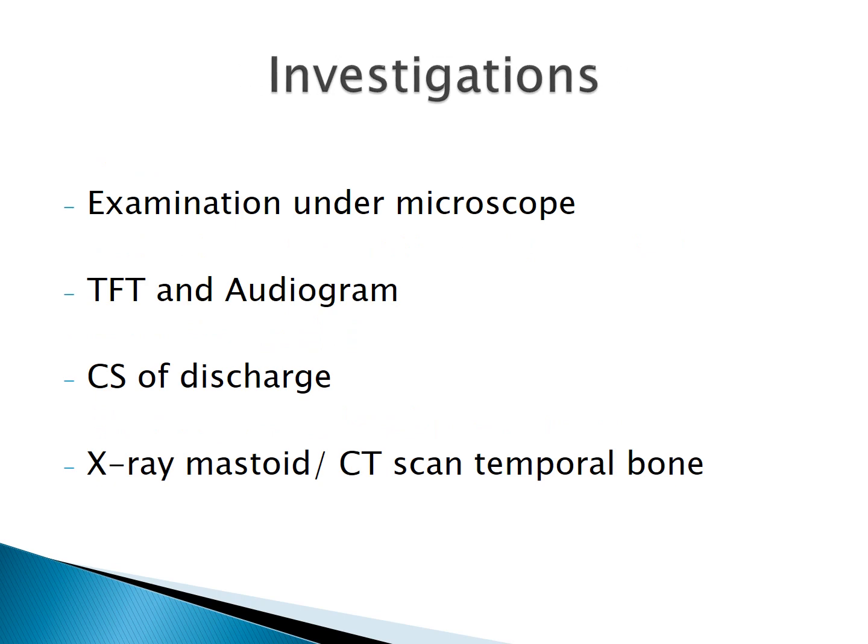For investigations of atticoantral disease, again, the most important thing is examination under the microscope. Here we see the details. If there is a retraction pocket, we can see whether it is shallow or deep, what is the condition of the ossicles, what is the extent of the disease. So all details can be seen when we examine the patient under microscopic vision. Then tuning fork tests are done, Rinne test, Weber test, and audiogram is also done to know the type and the degree of the hearing loss.